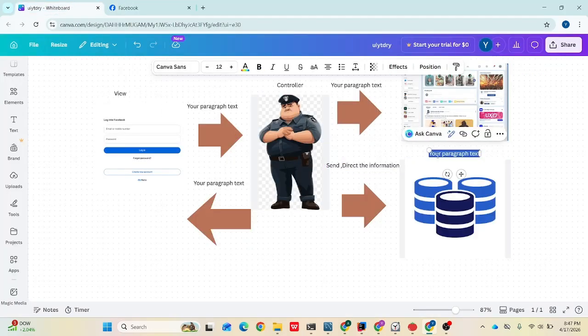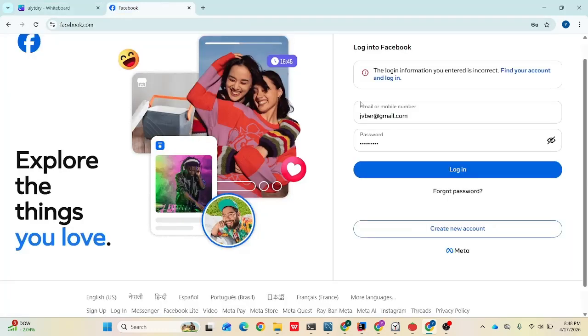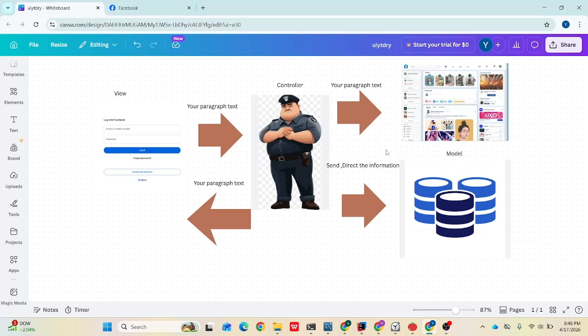That place is the model. In architecture, the model simply means a place which helps in verification. The information which we have received and directed will be checked by the model, to see whether this email and password are correct or not. If it is correct, then after checking, it will send that result to the controller.